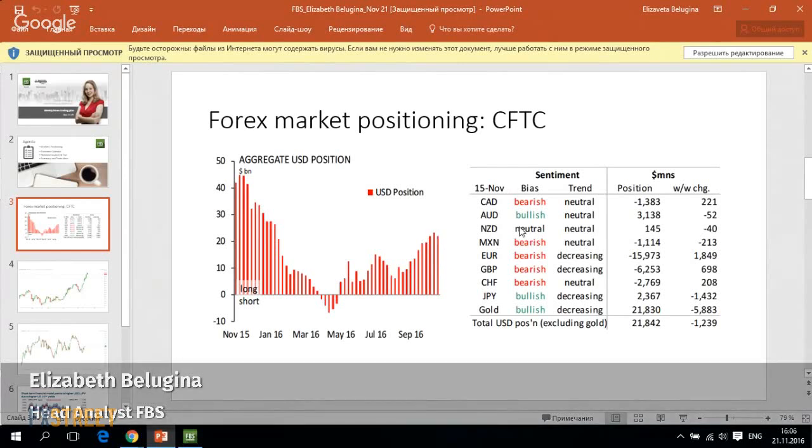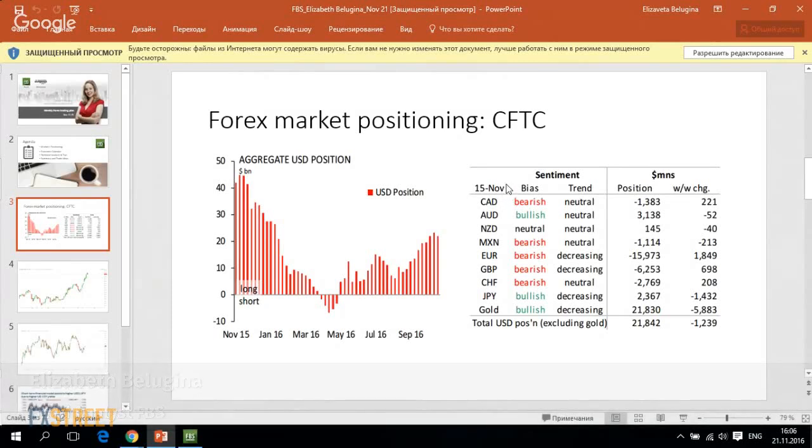All in all, we are studying the data for the week which ended on Tuesday, November 15th. CFTC data come with a bit of a time lag, but still we can try to grab some important moves of large players in the market when we look at this data.